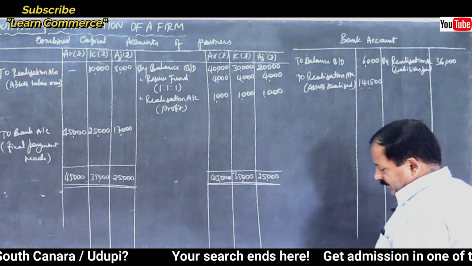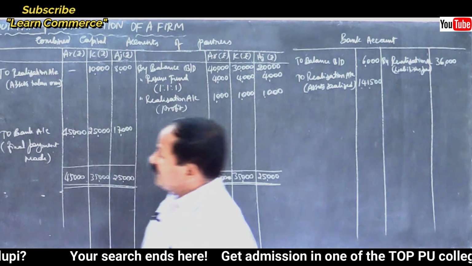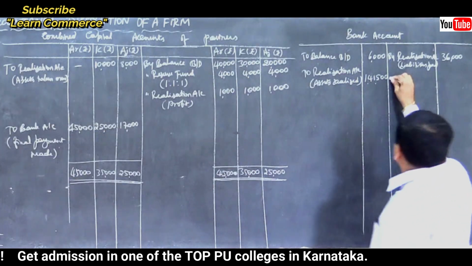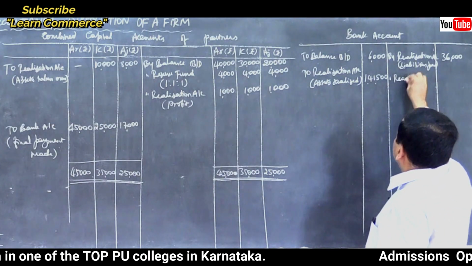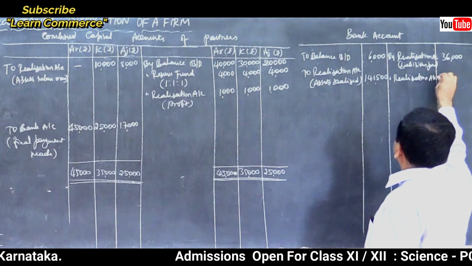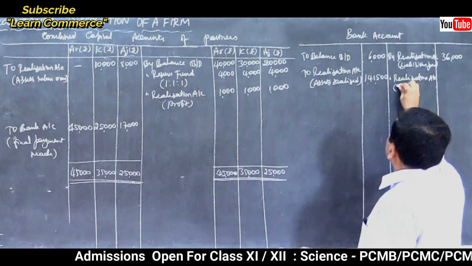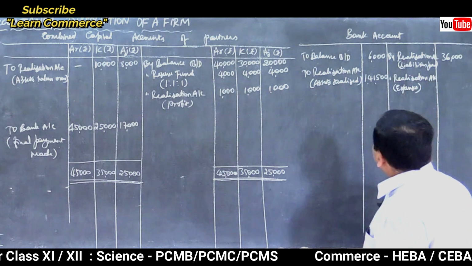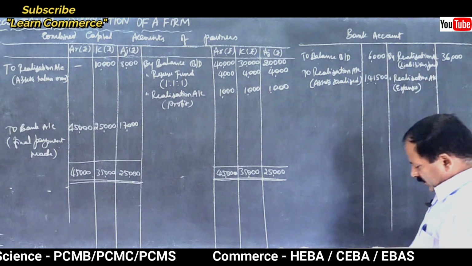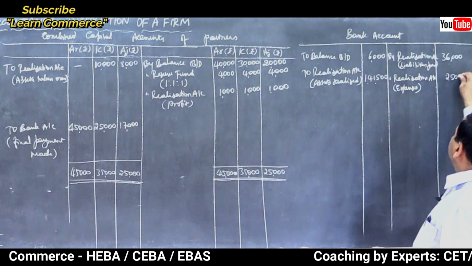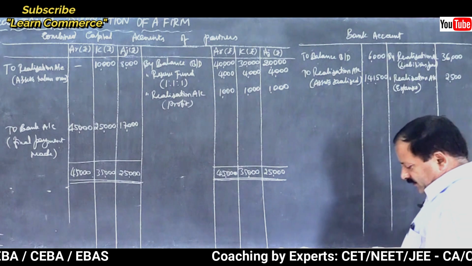Then realization expenses are there. Realization account related to bank account. So bank account is credited by realization account. Expenses or cost of dissolution, right? How much is it? 2,500.